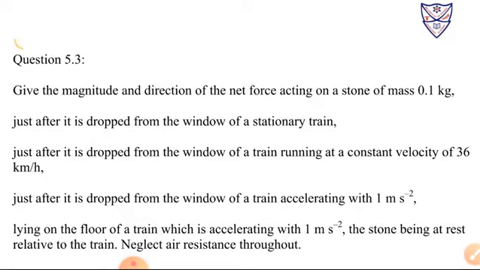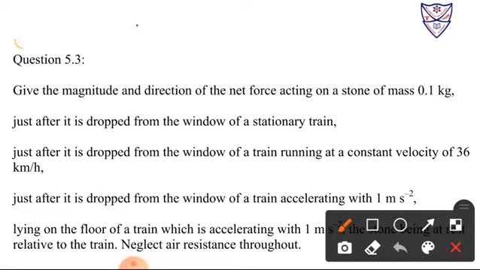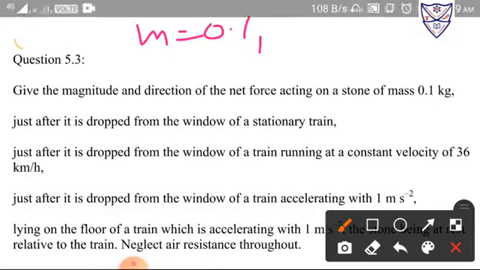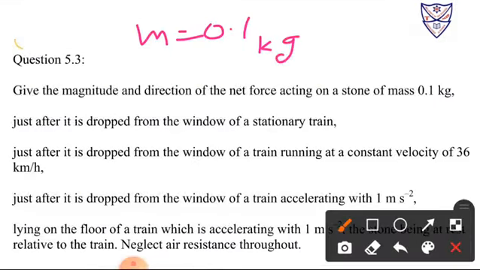Here we have mass 0.1 kg, and gravitational acceleration g is equal to 10 m/s².